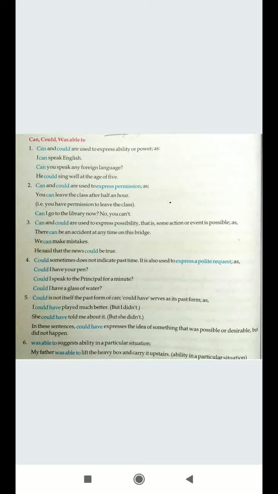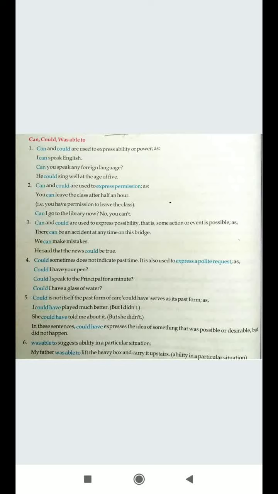Could is not itself the past form of can. Could have serves as its past form. So when you want to make it very clear that you are making use of could as a past form, you will always use the verb have with that. Like I could have played much better. That means you could have done this, but you have not done. She could have told me about it, but she did not. She could have, but did not. So could is used with have to indicate a past form. In these sentences, could have expressed the idea of something that was possible or desirable but did not happen.